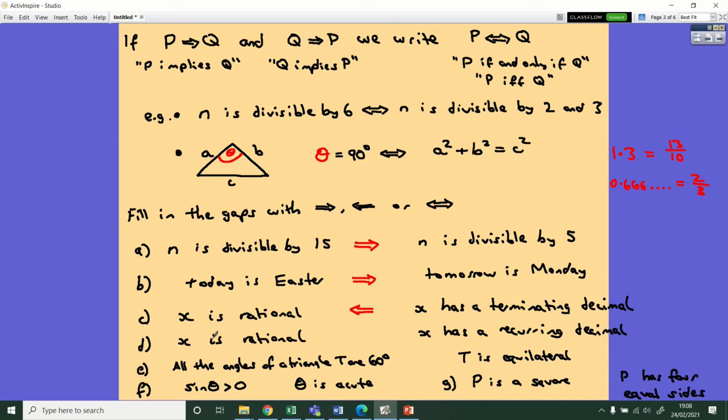Okay, part D, very similar. X is rational, and then X has a recurring decimal. So if your number is rational, it doesn't necessarily have a recurring decimal, so we can't point to the right, but a recurring decimal can always be made into a rational number, so again, it's going to point this way.